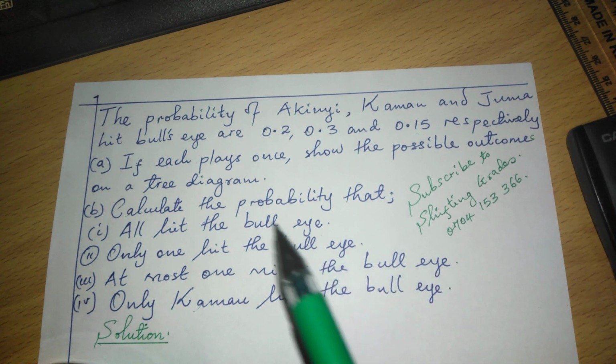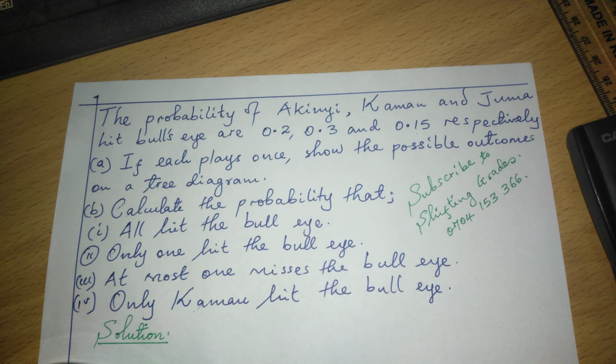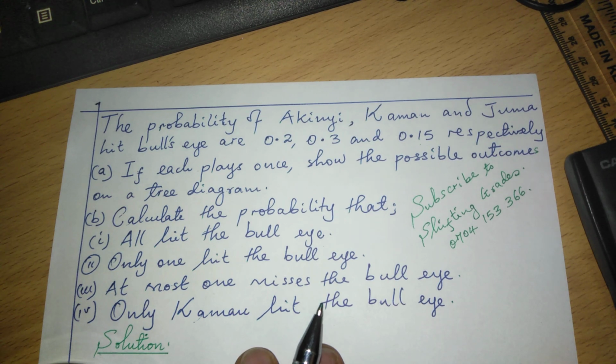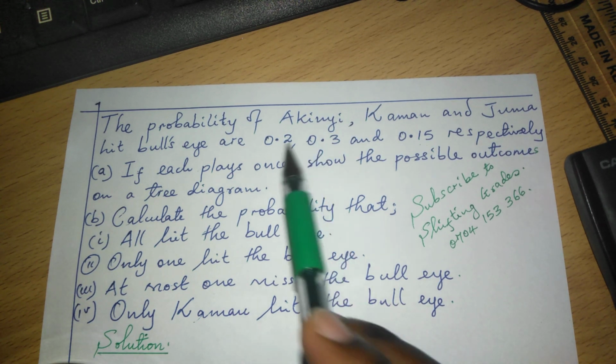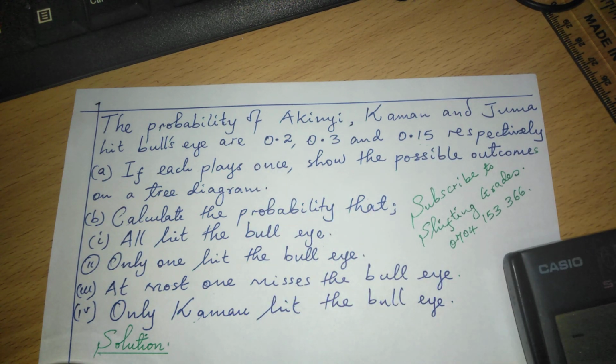The probability of hitting makes the probability of not hitting for Akinyi become 0. Therefore, for mutually exclusive events, the probabilities must add up to 1, but for independent events like this one, it's not a must for the probability to add up to 1.